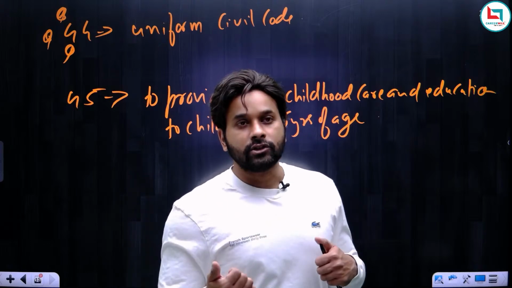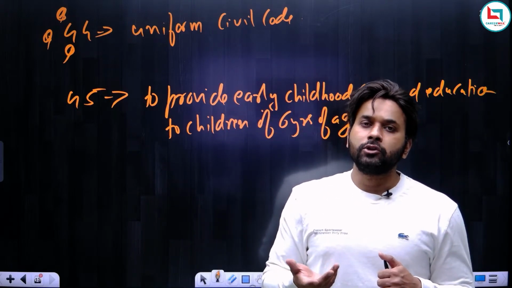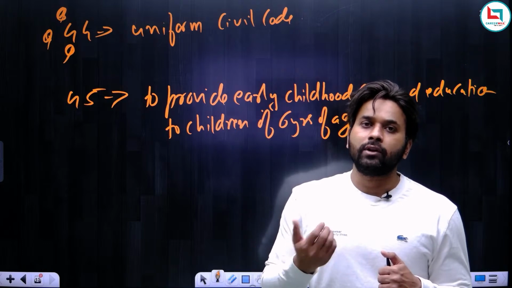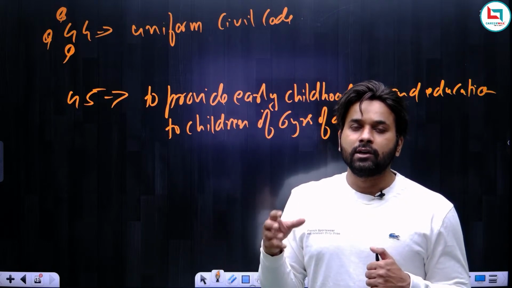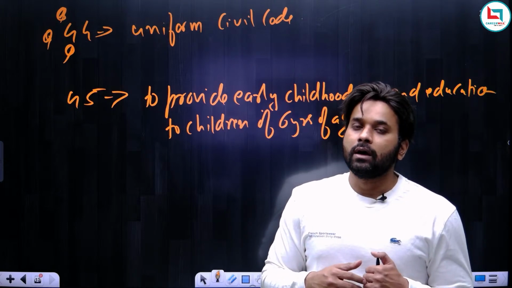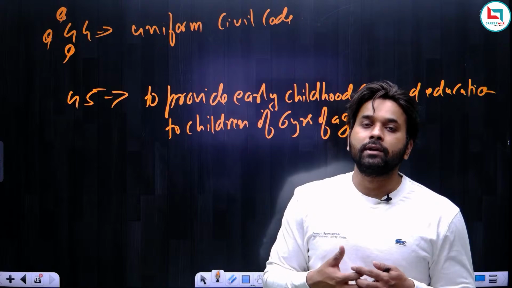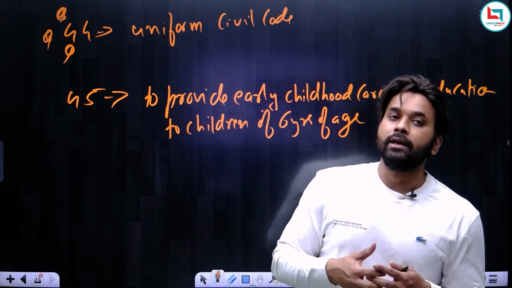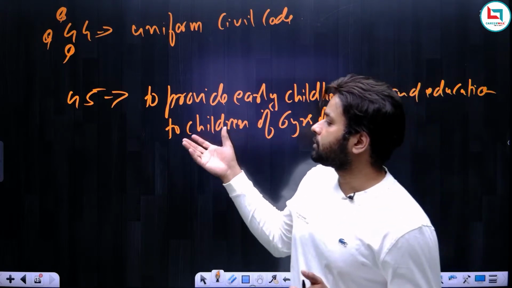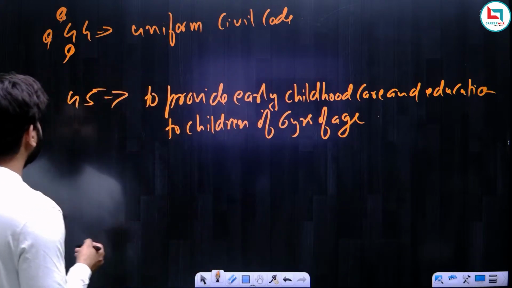How do they receive childhood care? See, Anganwadi is one of the ways to ensure that children receive early childhood care. It is through Anganwadi that the government tries to provide early childhood care to children. Now it is for the government to ensure that this is uniformly implemented across the country, and there should be some quality in it. So this is Article 45, which was amended by the 86th Amendment of 2002. We are done with Article 45.